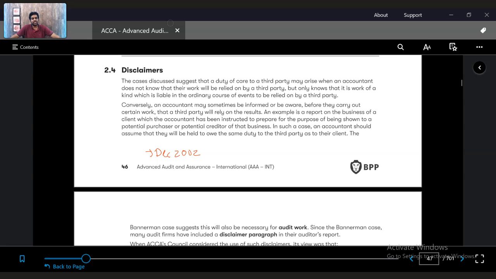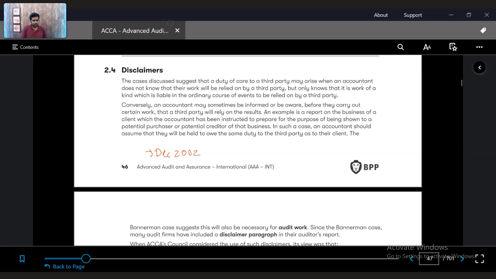But ACCA does not encourage this inclusion of blanket disclaimer clauses in audit reports and believes that they are unnecessary to protect the auditor's interest where an audit is properly carried out. So look at this case. Right? It's a very interesting case.